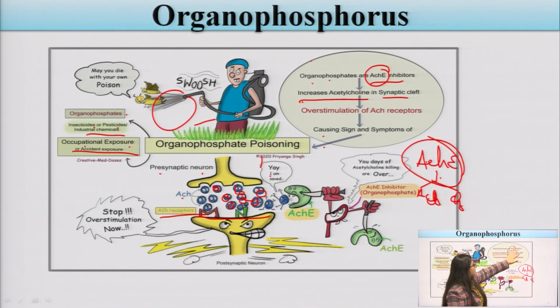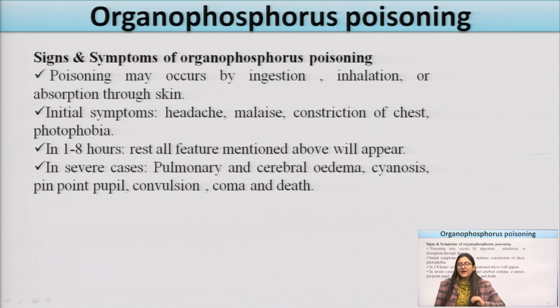Organophosphorus compounds inhibit acetylcholinesterase. When acetylcholinesterase is inhibited, acetylcholine increases, meaning the level of acetylcholine in the synaptic cleft rises. Due to this increase, there is overstimulation of the postsynaptic neuron and of the acetylcholine receptors, and some signs and symptoms can be seen. Now, what are the symptoms and signs of organophosphorus poisoning?